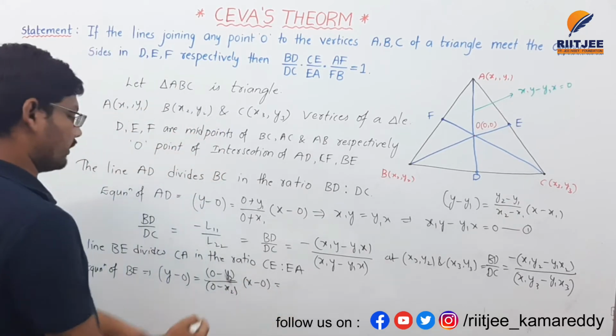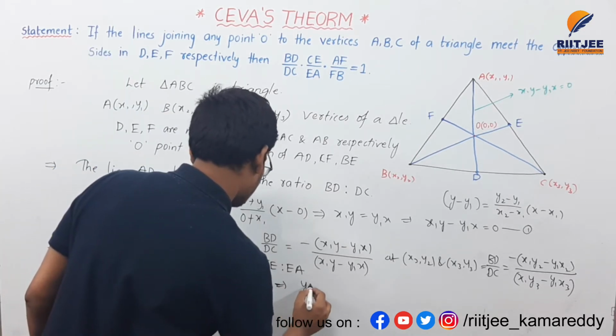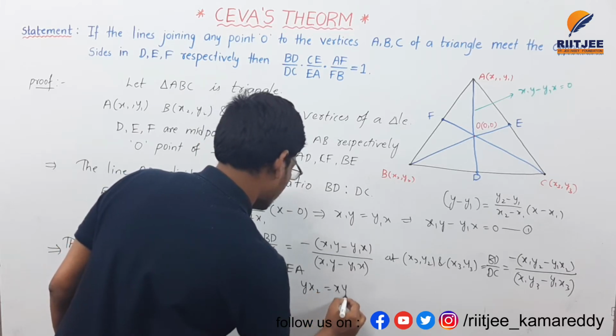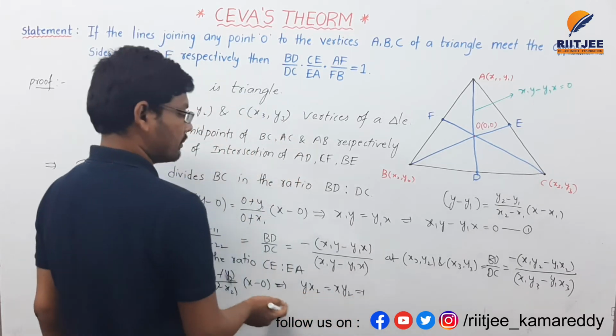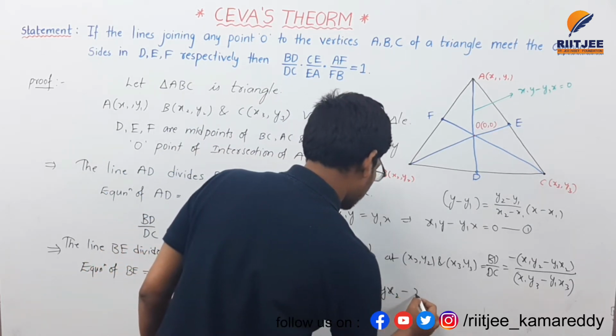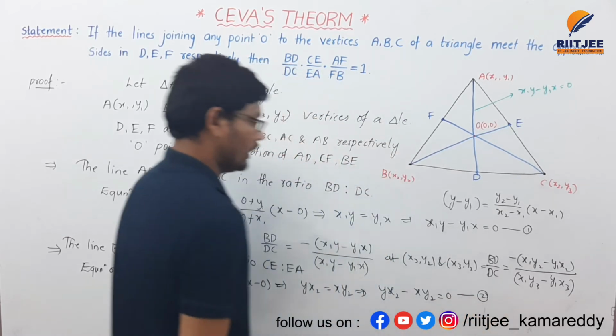The minus signs get cancelled, then the equation becomes y into x2 equal to x into y2. Bringing this term to the left hand side, yx2 minus xy2 is equal to 0. This is equation number 2.